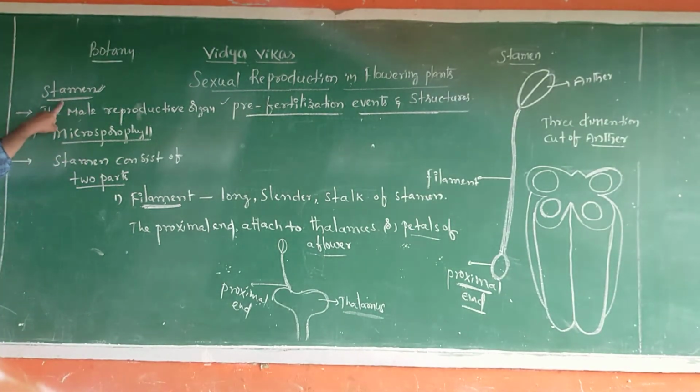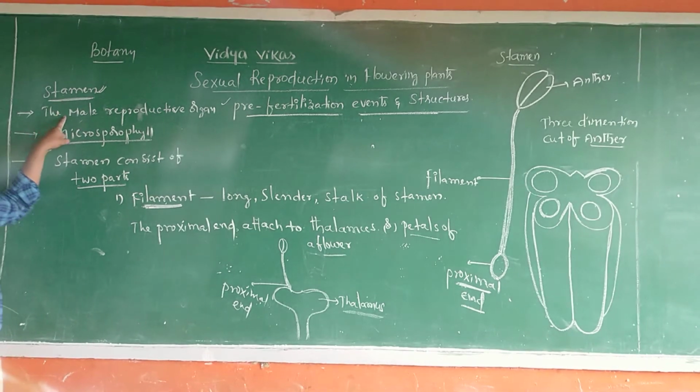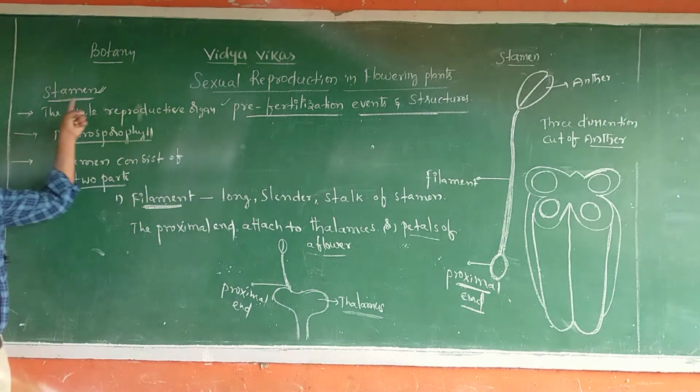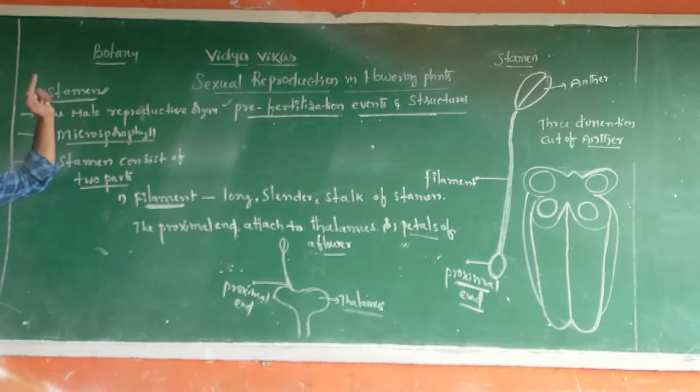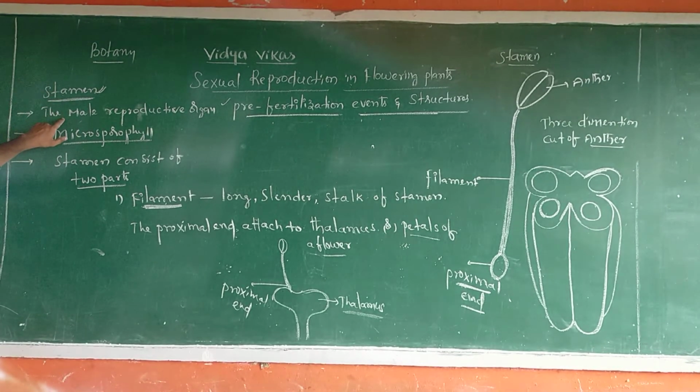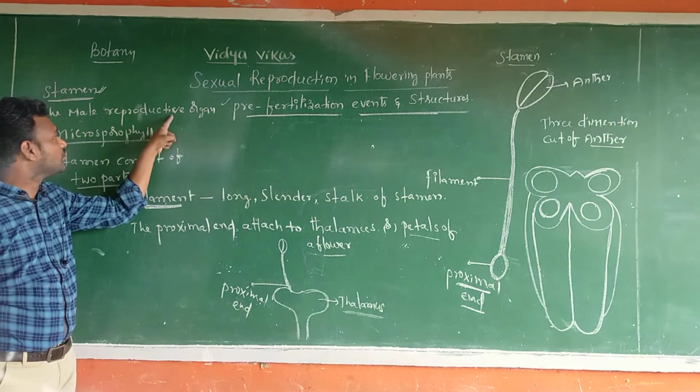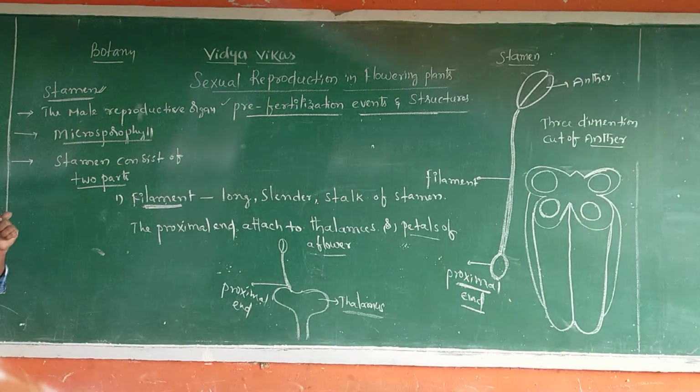What is stamen, sir? Stamen means the male reproductive organ. Where does stamen come from, sir? This is androecium. Androecium is the third whorl of a flower. Androecium consists of stamens. So stamen is regarded as the male reproductive organ of a flower.